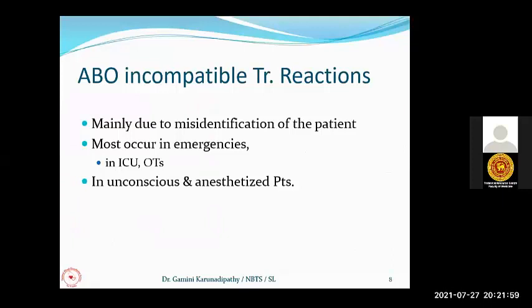Right. So ABO incompatible transfusion reactions, as I told you earlier, are very dangerous and can be 100% preventable. Now you know that we are not transfusing blood by just taking the blood packs from our stock and issuing them to the patients. There is a procedure for issuing blood. First, we get the sample from the recipient, we check the blood group, and we identify the correct blood group donor pack and do the cross matching to identify whether it is incompatible or not. Only compatible blood will be issued to the patient.